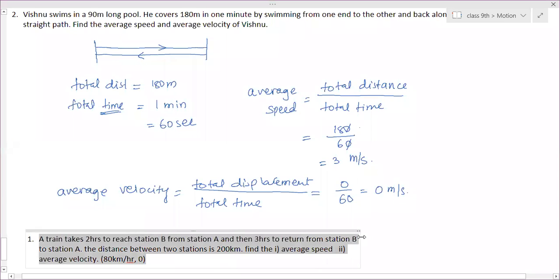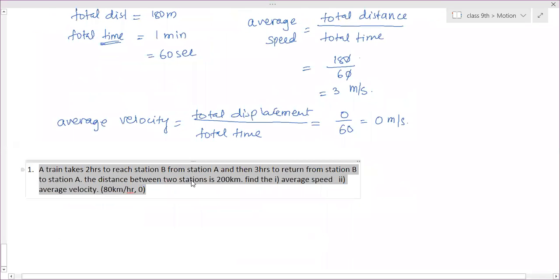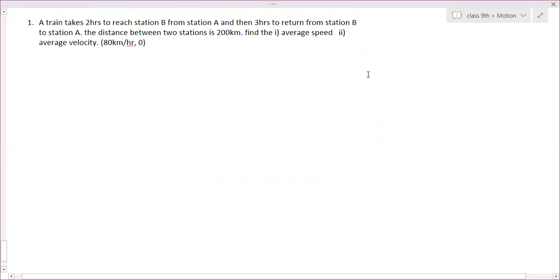Next question now. A train takes 2 hours to reach station B from station A and then 3 hours to return from station B to station A. The distance between the two stations is 200 kilometers. Find the average speed and average velocity.